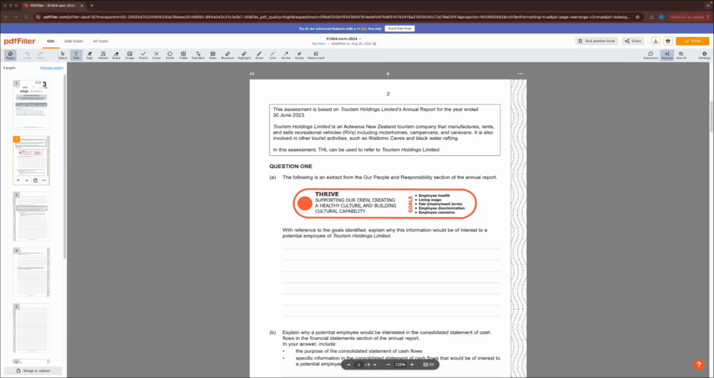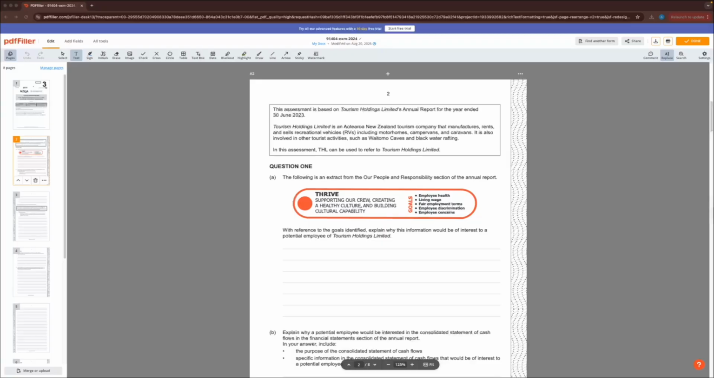So guys, quite a lot of this assessment is a little bit intuitive for some people, especially if you've done accounting before. So it's just reinterpreting what the question's asking and almost spitting it back to your examiner.